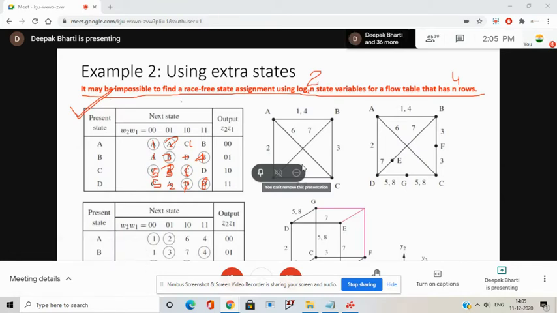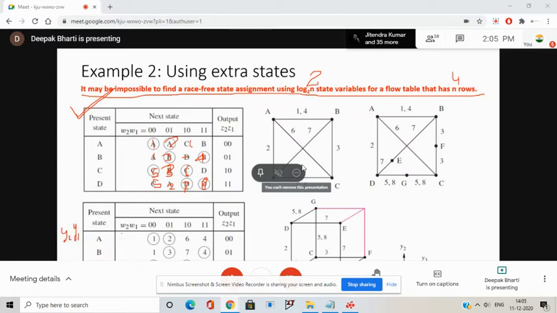So what does this indicate? This indicates that if we are using only two state variables, small y2, small y1, then it may be impossible to have a race-free state assignment. It means in order to get a race-free state assignment, we need to increase the number of state variables.